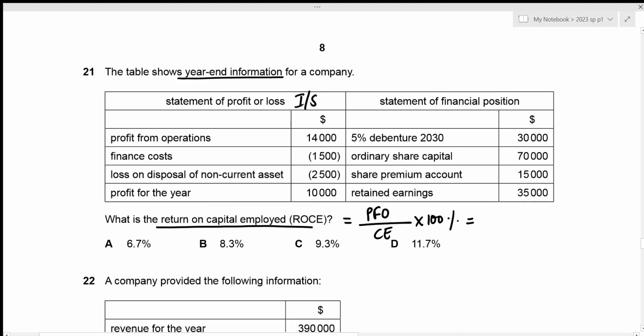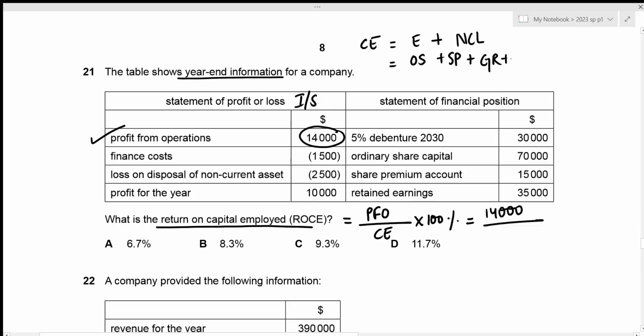Let's have a look here. We're given profit from operations right here, so we can just substitute its value of 14,000. Then we need to figure out the value for our capital employed. And remember that capital employed is just the sum of equity and our non-current liabilities. And equity consists of ordinary shares, share premium, general reserve, revaluation reserve, and retained earnings, plus our non-current liabilities.